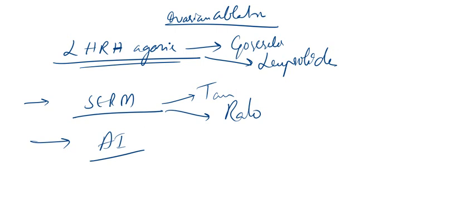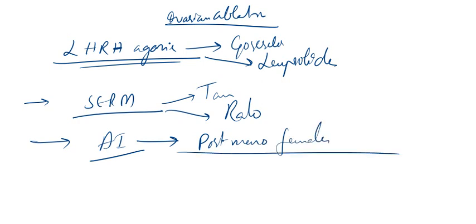These are only useful in postmenopausal females. Remember, aromatase inhibitors are only useful in postmenopausal females, right? Now actually these aromatase inhibitors are further divided into two types. One is non-steroidal type and another one is steroidal type. Non-steroidal type is letrozole and anastrozole.